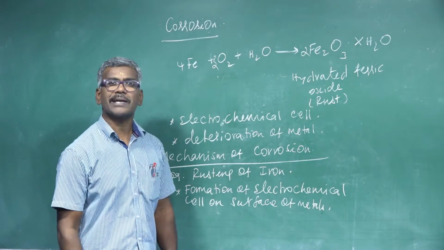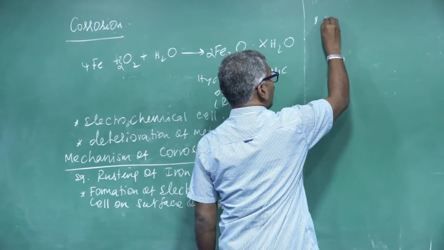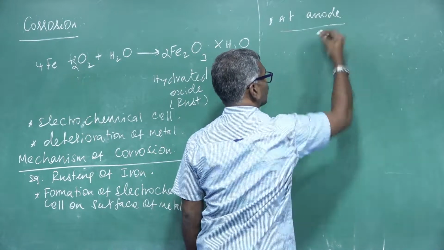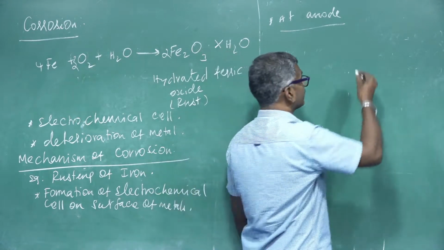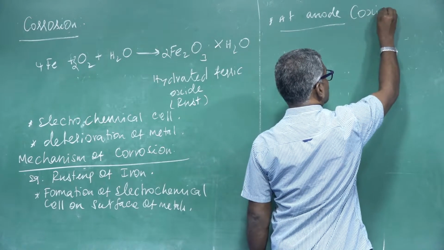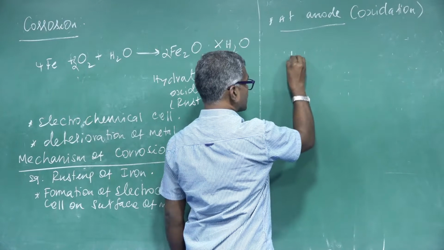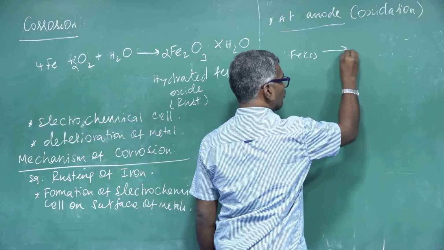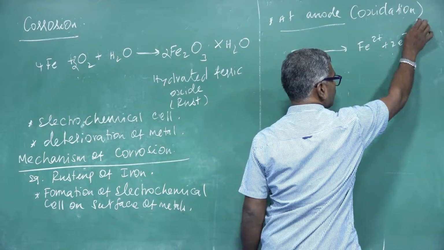Corrosion occurs at the anode. At the anode reaction, what reaction takes place? Oxidation reaction. For example, iron, a solid, undergoes oxidation to form Fe2+ with loss of 2 electrons.